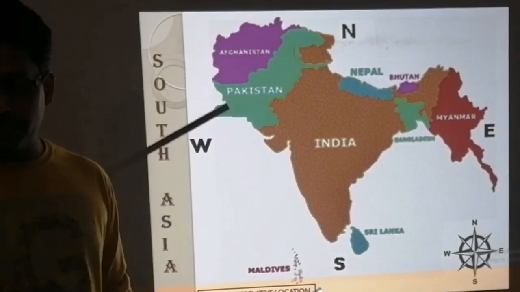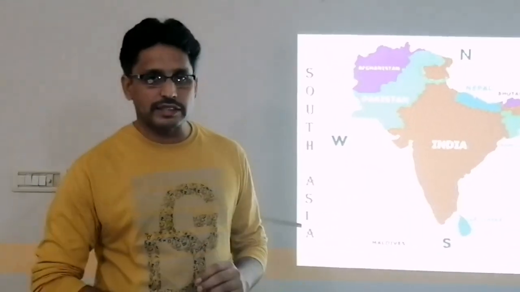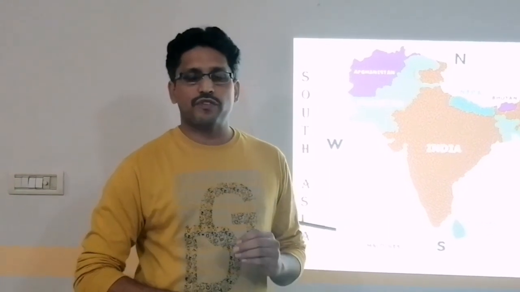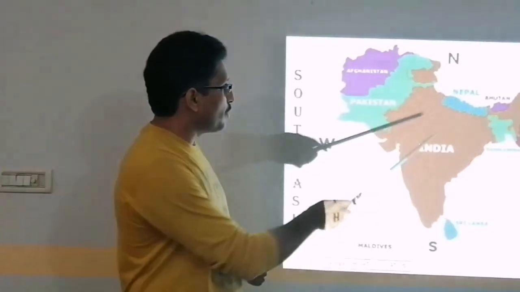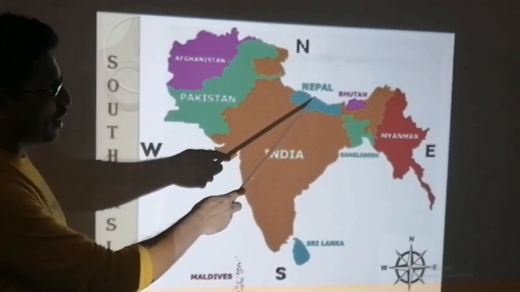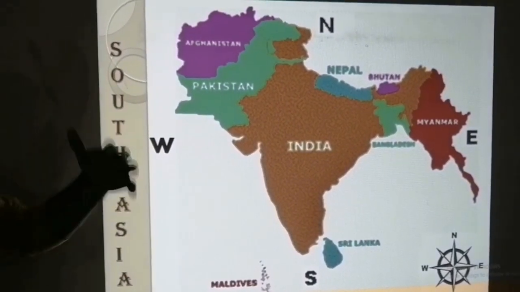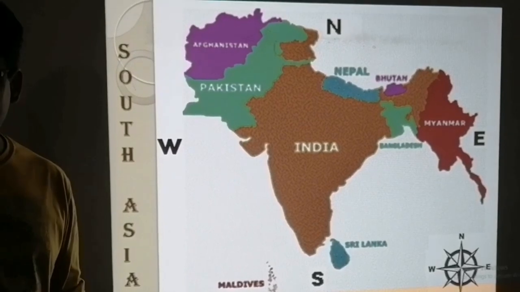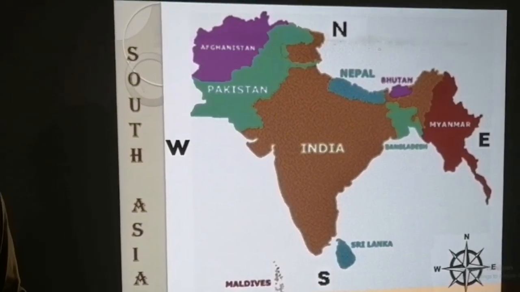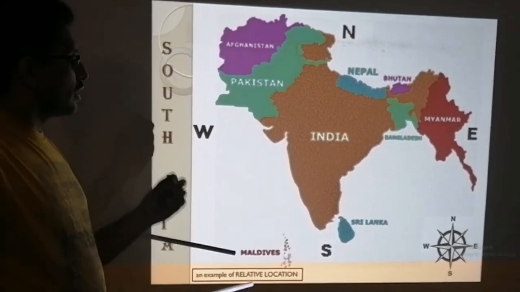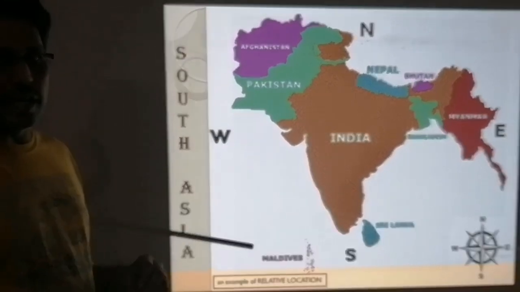Now here the question is, describe the location of Pakistan with reference to South Asian countries. So what are the South Asian countries? Number 1, Pakistan, India, Nepal, Bhutan, Bangladesh, Sri Lanka, Maldives. These are 7 countries that come in South Asia. So Pakistan is located in South Asia.